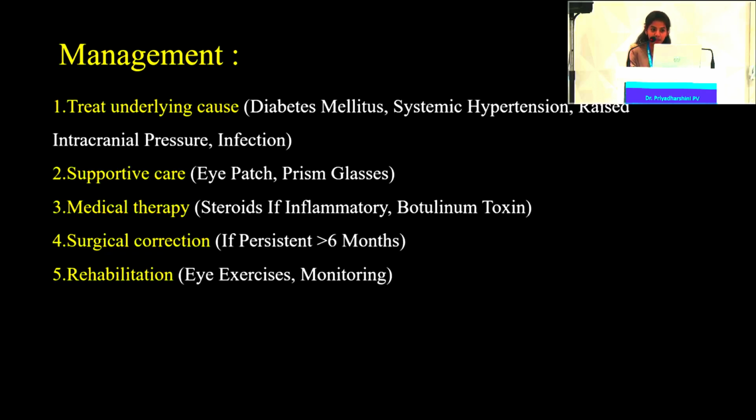The supportive care involves an eye patch or prism glasses to alleviate the symptoms of diplopia, and medical therapy involves steroids in case of inflammation and botulinum toxin in case of contracture of the ipsilateral antagonist muscle. Surgical correction is usually indicated when there is persistent diplopia or restriction of extraocular muscle movements for more than 6 months. Rehabilitation therapy involves eye exercises.